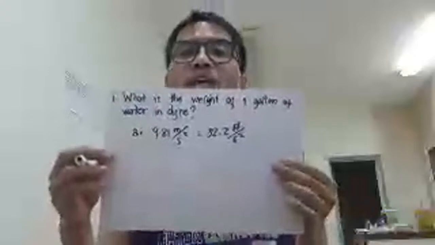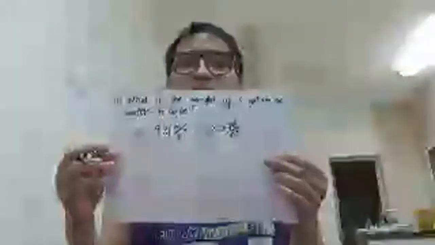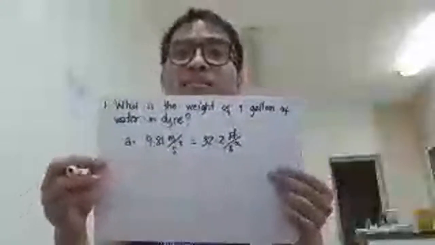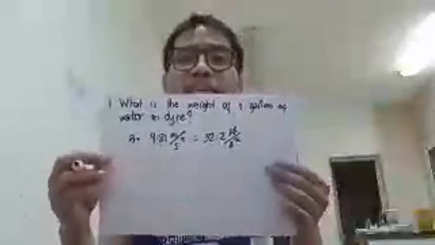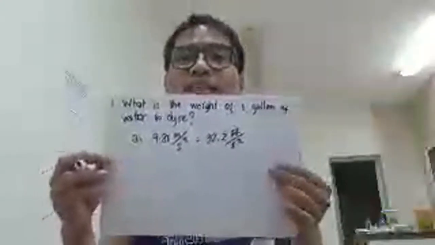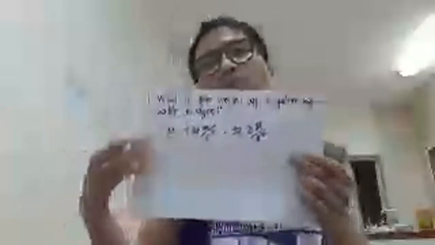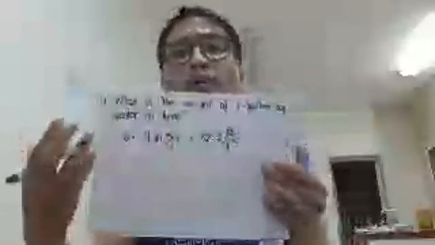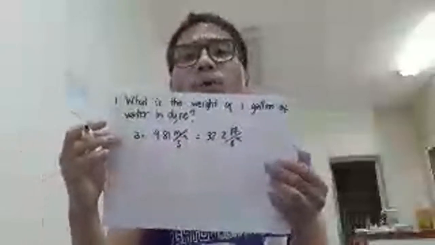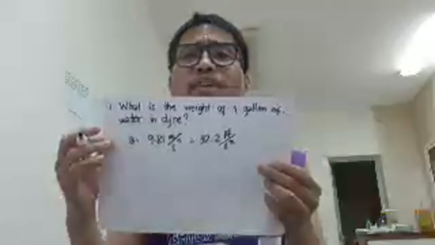We need to consider the acceleration due to gravity, because that's the weight in the first place. Or else it would be mass that is being asked there. It's weight, right? So we need to consider the acceleration due to gravity. The first thing to do for this problem is we need to get the formula of weight. Now, where can we get the formula of weight?